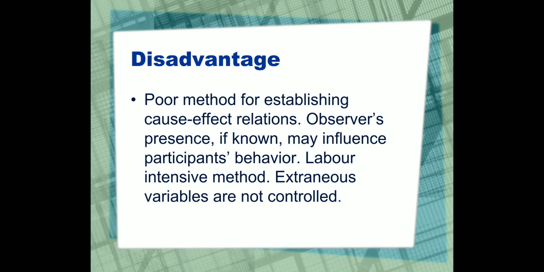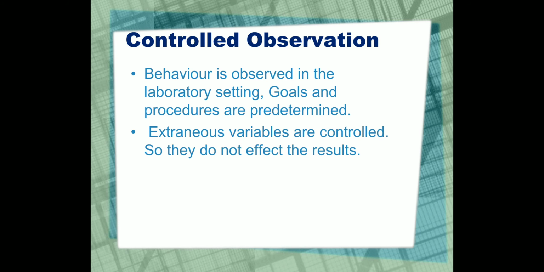No. We cannot control the extraneous variable in the naturalistic observation. Next is controlled observation. Now controlled observation is in the laboratory situation. This is also called controlled laboratory observation. In this, behavior is observed in the laboratory settings. Goals and procedures are predetermined and few extraneous variables are controlled, so they do not affect the results.